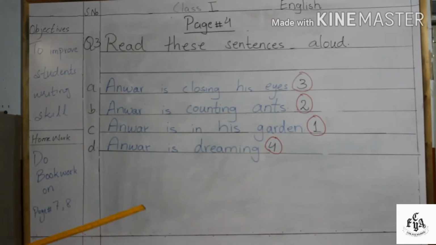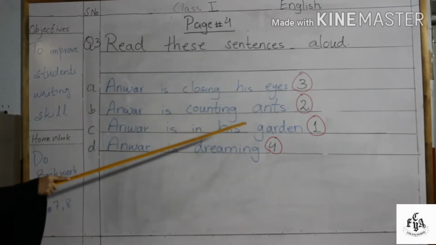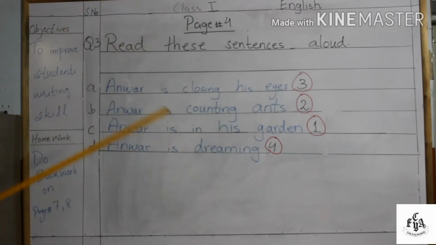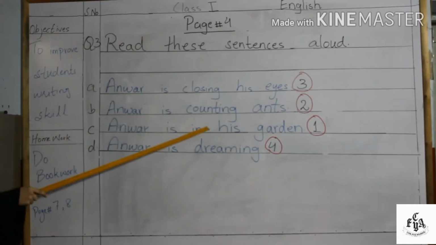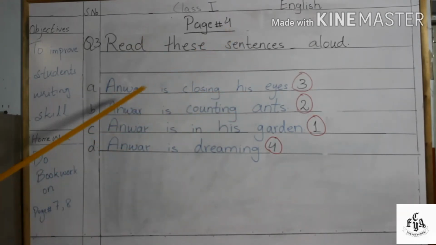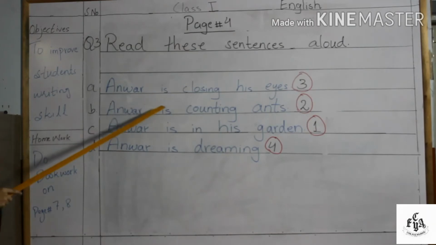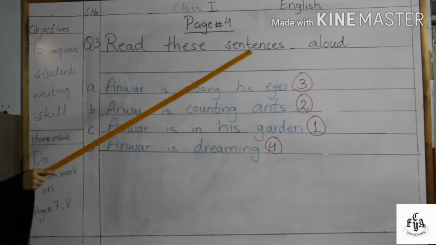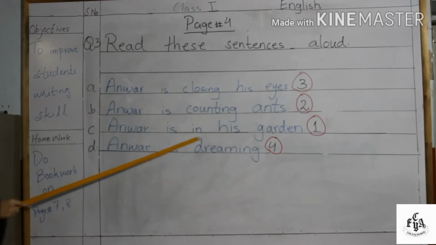Now read these sentences with me in order. The first one is Anwar is in his garden. And the second one is Anwar is counting ants. The third one is Anwar is closing his eyes. And the last one is Anwar is dreaming.